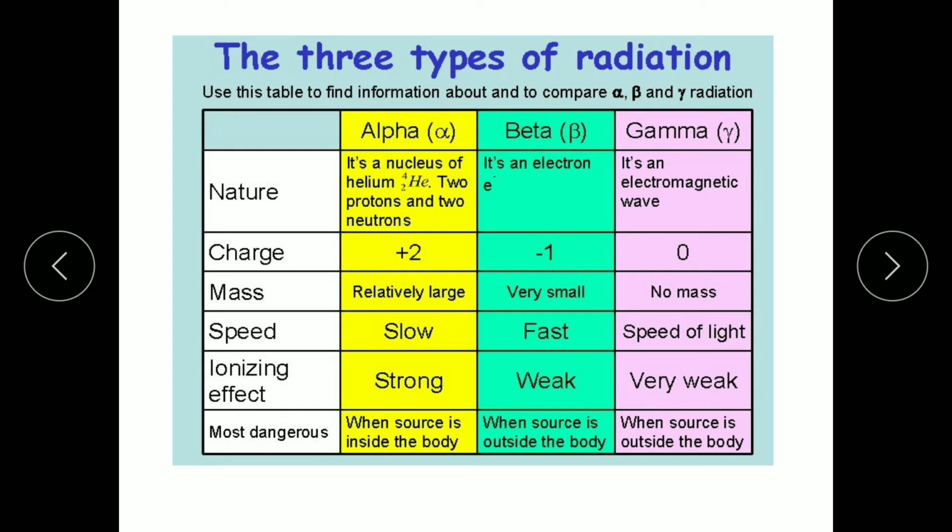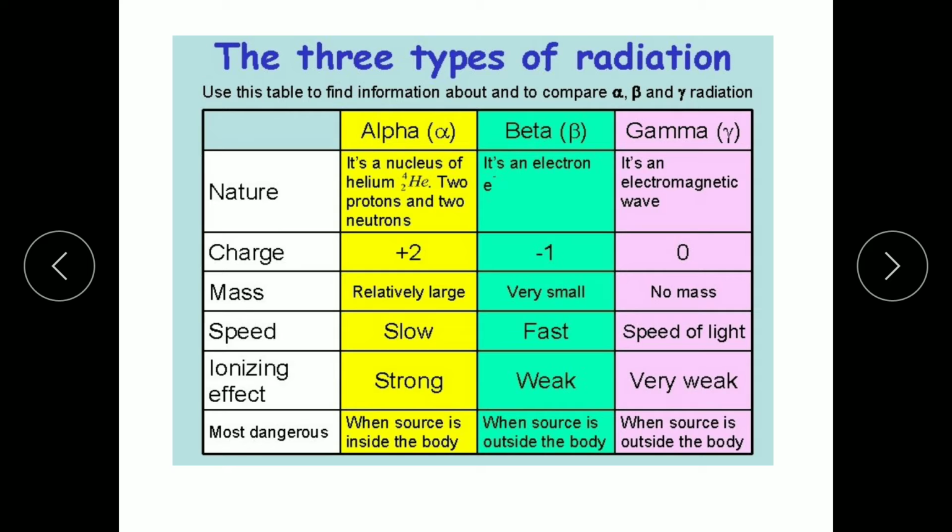Beta just contains an electron. Electron emission is there only, that's why its mass is very small. On the basis of speed, as alpha has very large mass as compared to beta and gamma, it should have very small speed as compared to beta and gamma.